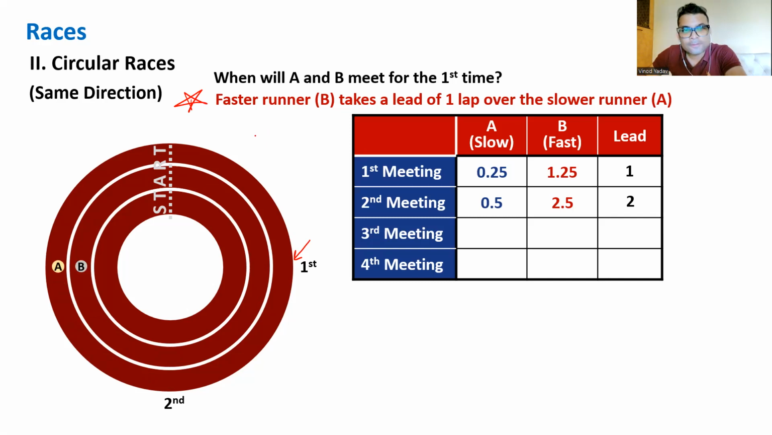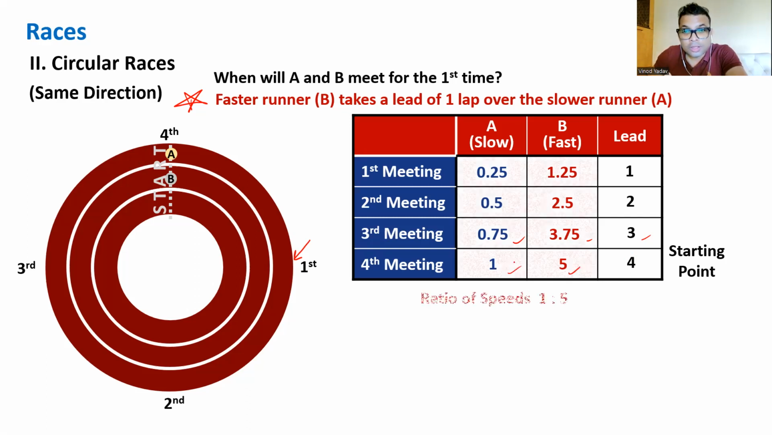Yes. So this is that third meeting. Overall, these are the values. Overall lead is 3 laps. Fourth meeting. Can you guess it? Yes, I know you have guessed it right. Fourth meeting will happen now at the starting point. So now the lead is overall 4 laps.